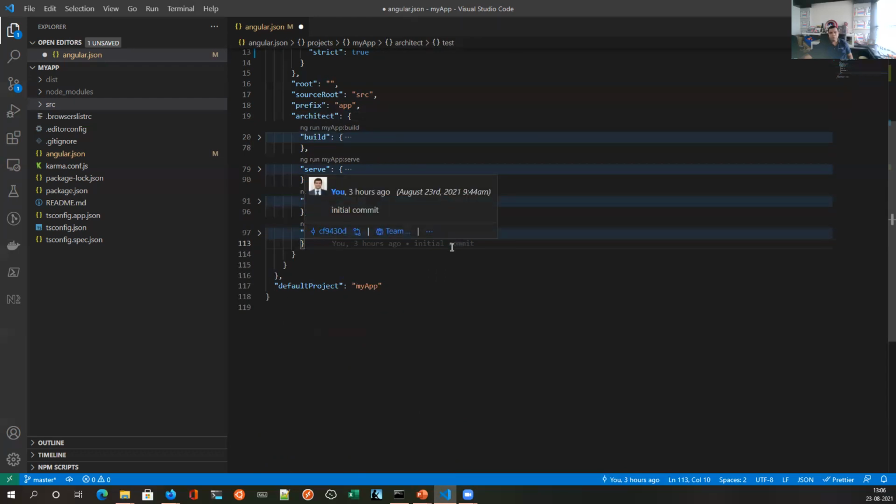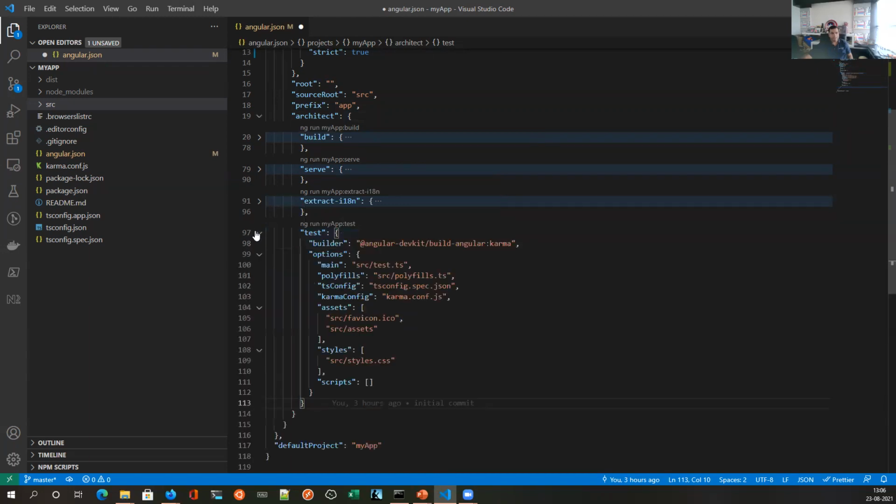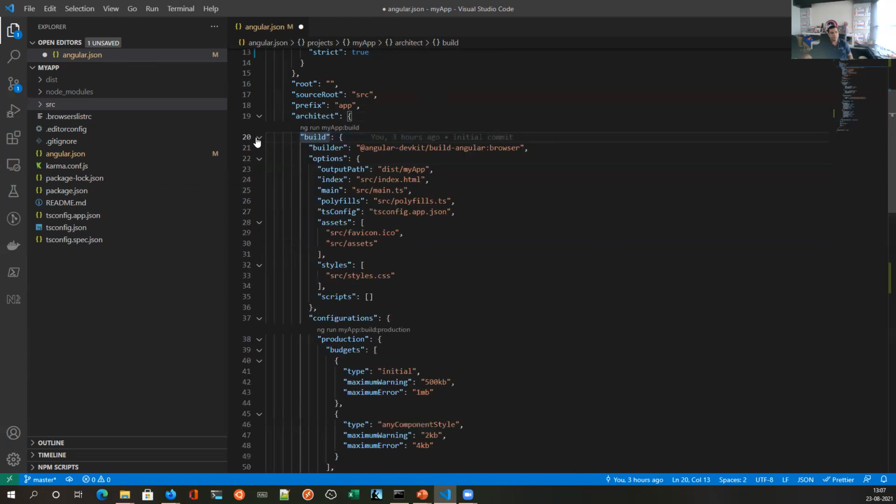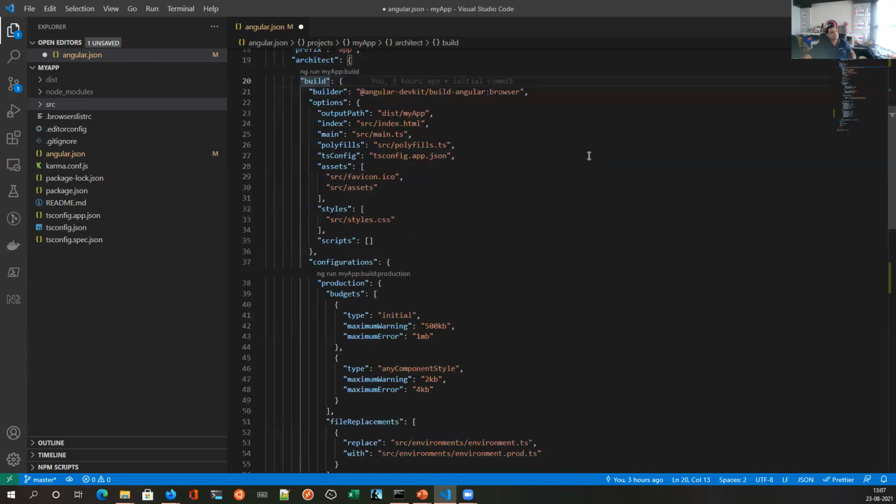If you want to do that, then we can define it separately. Right now it is defined within test itself. But if I had a separate unit test and separate E2E test, I could define two different nodes for it. Now let me explain the entire build node. Other nodes are very similar to build only. So you just need to learn build and then you'll be able to understand the others.